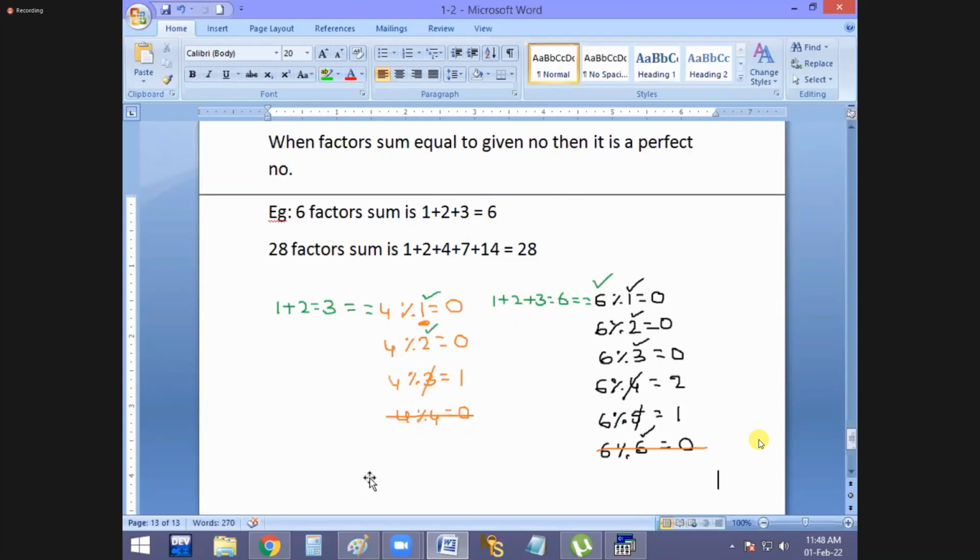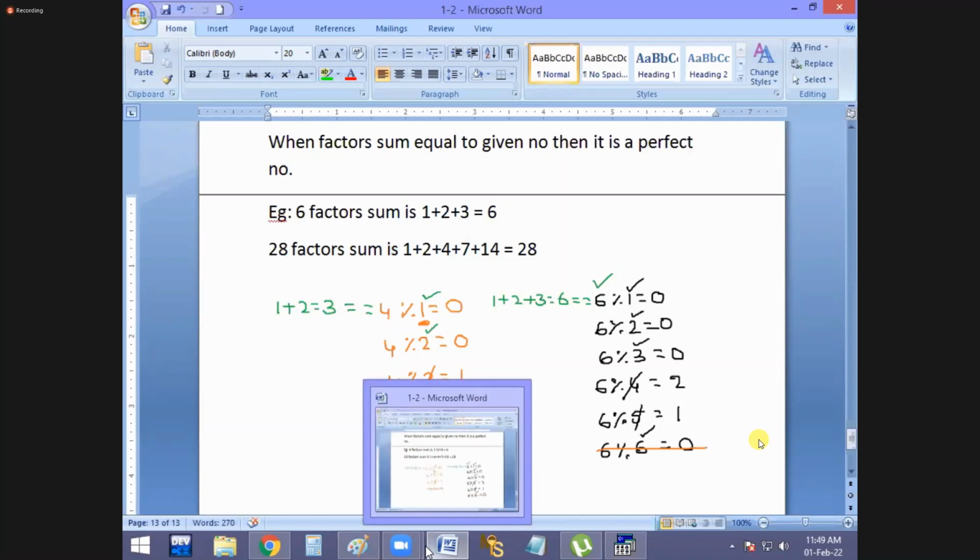Now tell me the last factor of 4. 2. I think 2 is half of 4. Yes, sir. Tell me the 6 factors, total factors. 1, 2, 3, 6 also actually. Am I right? But we are considering the 6. Means the last factor is 3. And 3 is half of 6.